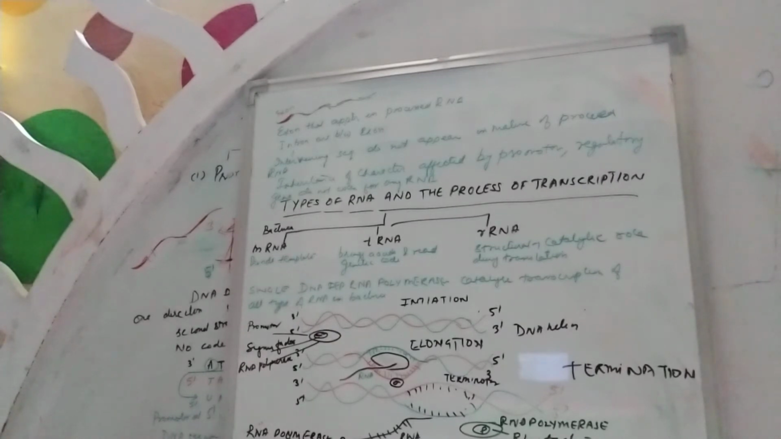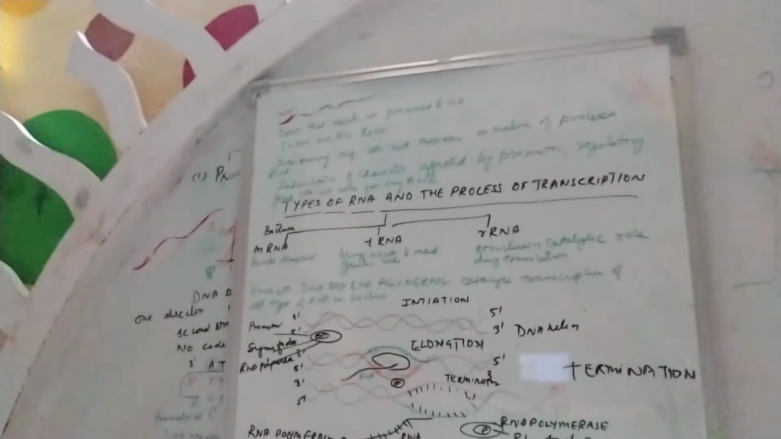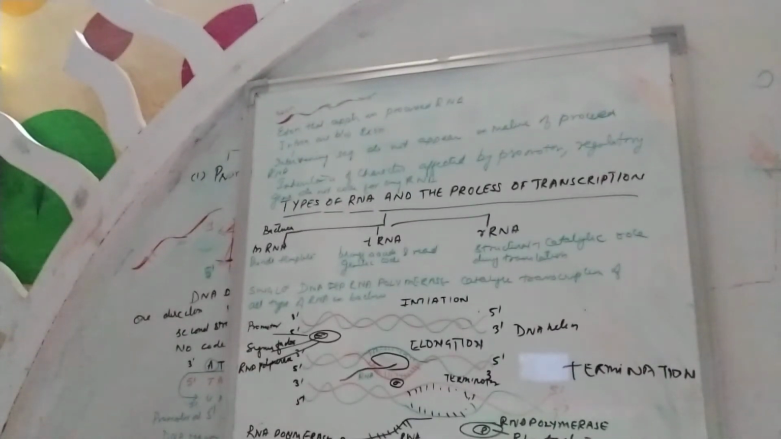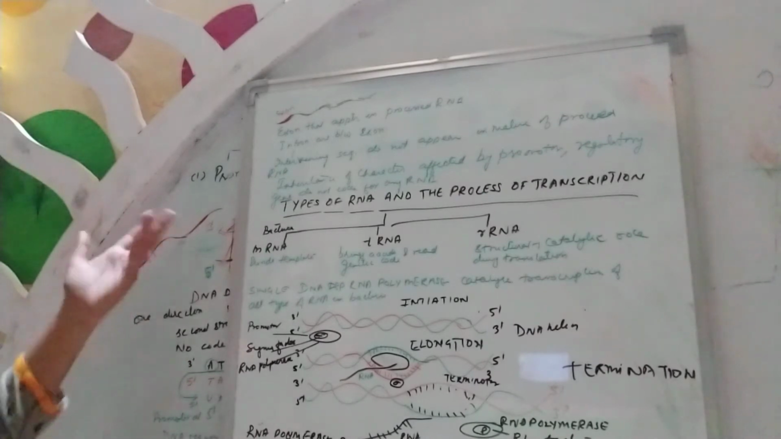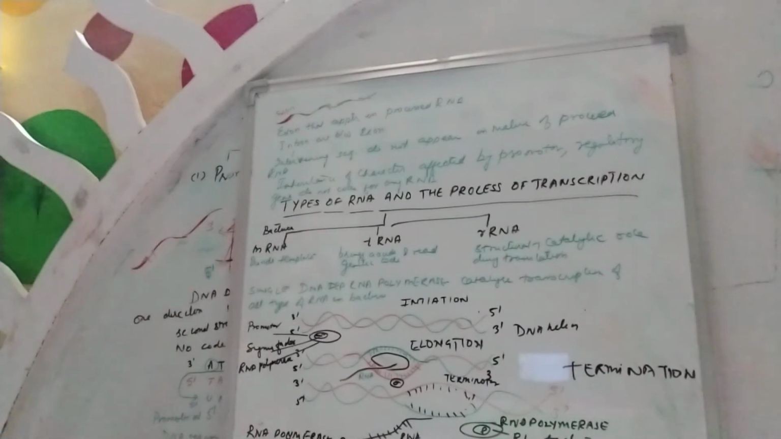The inheritance of a character is affected by the promoter, and the regulator gene does not code for any RNA. Sometimes it happens that the promoter, which can initiate the process, or the regulator gene that regulates the gene, does not code for any RNA. So these are some of the exceptions.